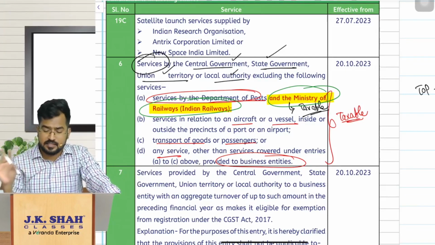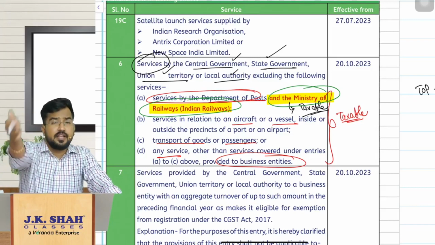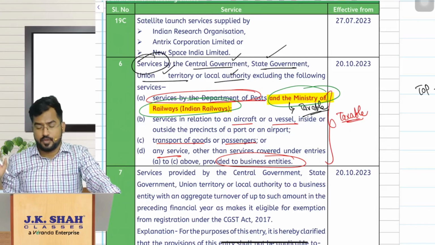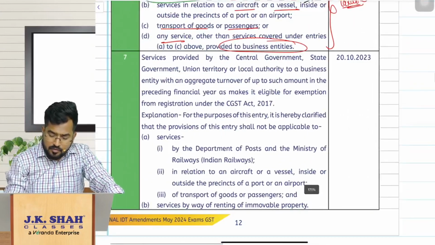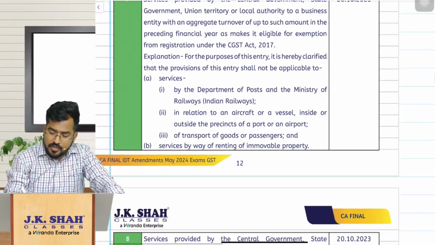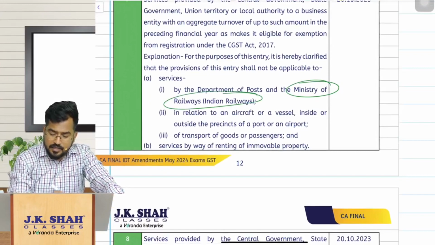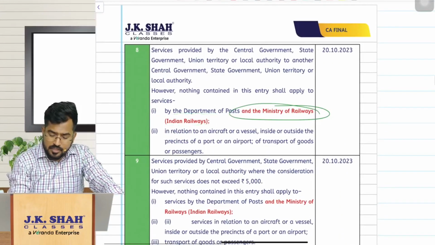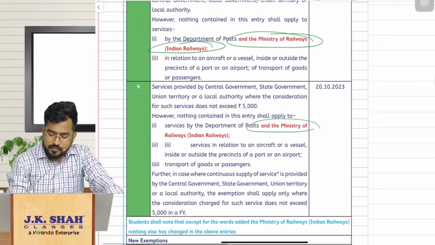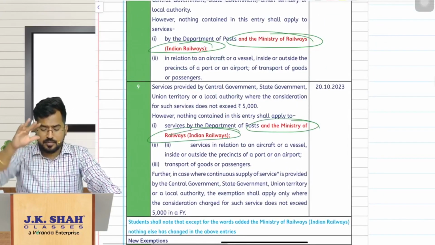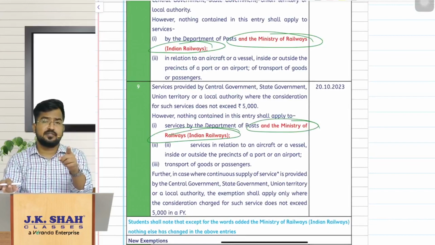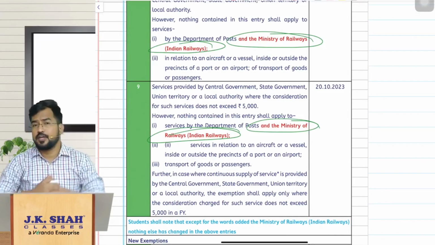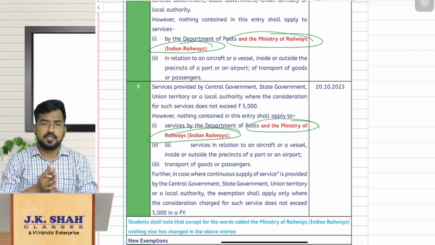So generally their services are taxable, but if any entry is giving you exemption, please enjoy that exemption. The words Ministry of Railways, Indian Railways have been added everywhere; apart from that, there is no other amendment. You should have read government services along with exemptions and RCM, comparing them, as we have discussed in class.